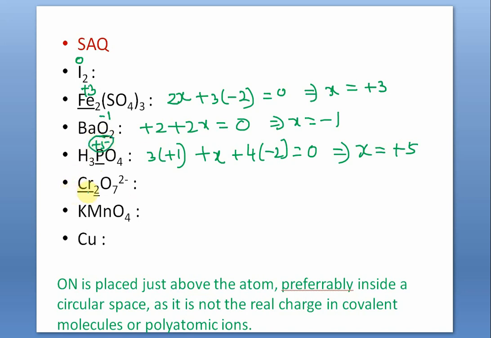Dichromate ion. Let's say chromium is X, because we always determine the oxidation number for a single atom. So for 2 chromium atoms, 2X plus 7 into -2. There are 7 oxygen atoms. 7 2s are -14, is equal to -2 because it's an ion. The total charge is 2 minus, so it is -2, and if you calculate, it will be coming +6. 7 2s are -14, so 14 minus 2 is 12, divided by 2, 6. So you just write down above chromium 6, just round off.